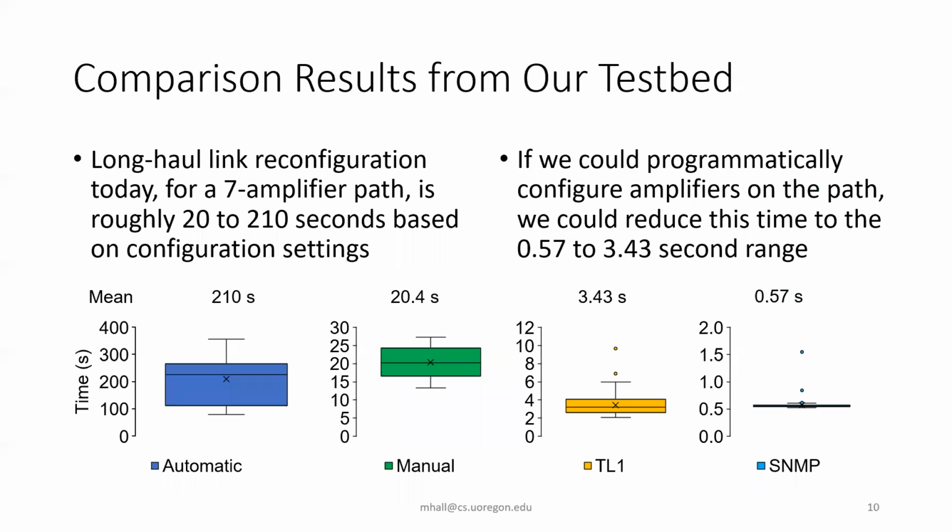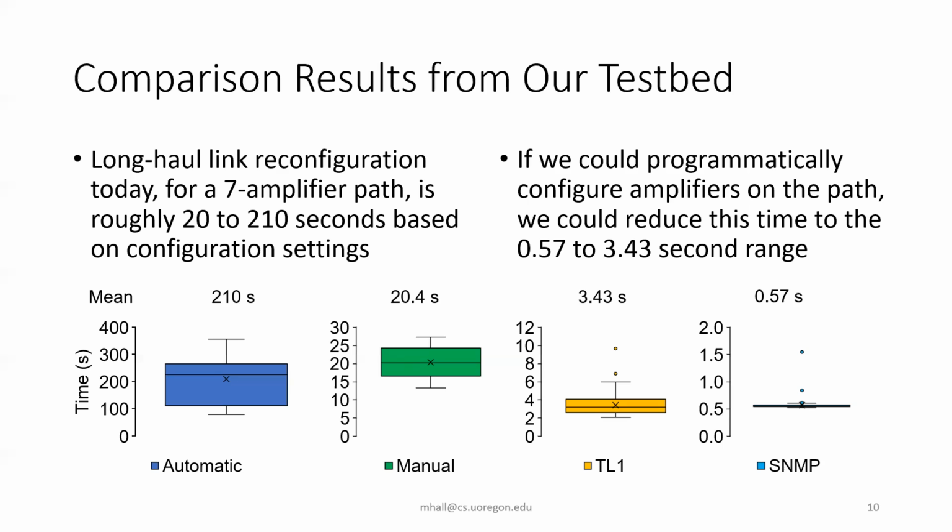But we do compare the time to measure and populate the table with the automatic stabilization time and the manual stabilization time. And we see that long haul link reconfiguration with the settings today for automatic mode on the 7 amplifier path is roughly 20 to 210 seconds based on the configuration settings. So in automatic mode, about 210. And if we configure things so that the launch power is set manually, we can reduce that to on average about 20 seconds.